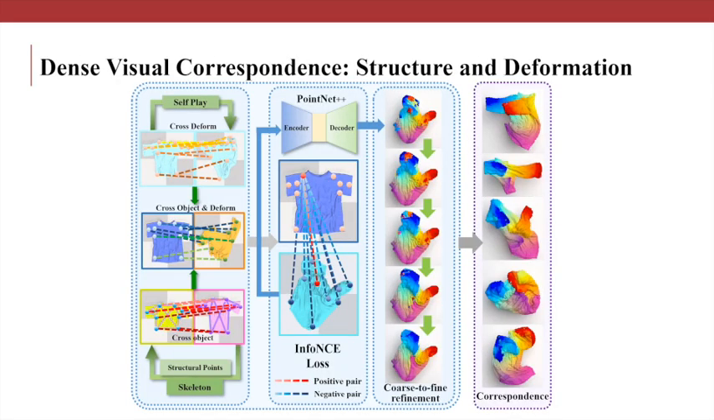We train dense visual correspondence for garments using the cross-deformation correspondence collected by self-play and cross-object correspondence collected by the skeleton points. We use PointNet++ to extract per-point features and InfoNCE loss to contrastively train point-level features. Further, we use a coarse-to-fine refinement module to eliminate inaccurate predictions. Therefore, the model is able to learn point-level visual correspondence, aware of garment structures and deformations.